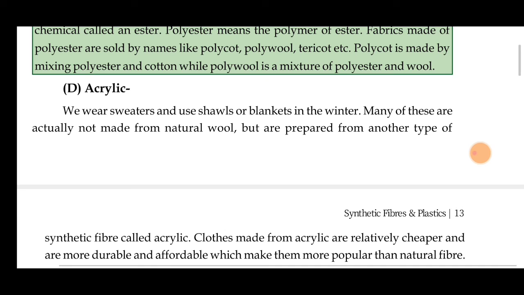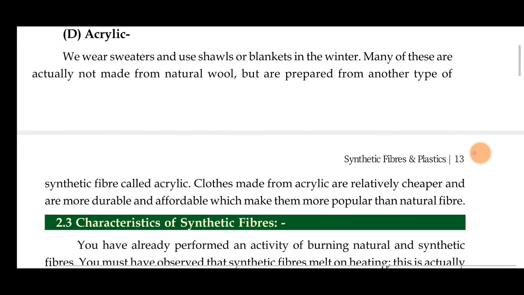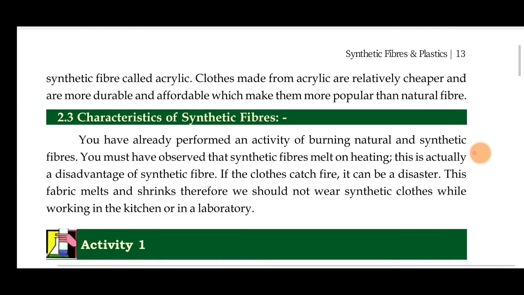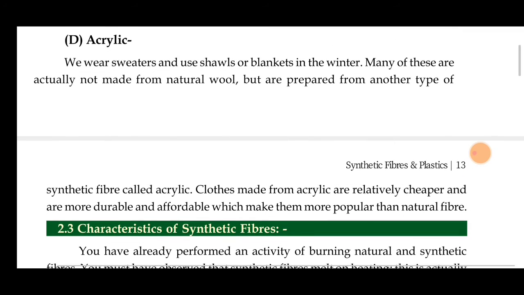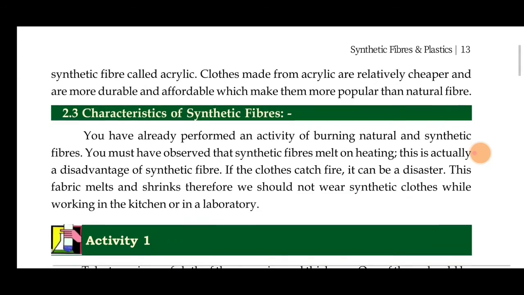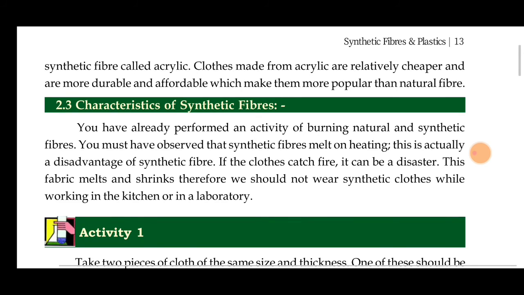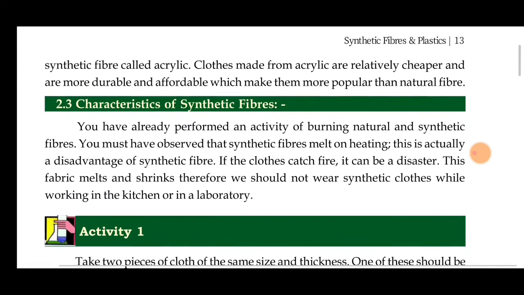And the next one is acrylic. This type of synthetic fiber is used to make sweaters, shawls, and blankets for the winter season. Many of these are actually not made from natural wool, but are prepared from another type of synthetic fiber called acrylic. We see a lot of big, colorful things, and we think they are made from wool, from animals maybe, but they are not. They are from acrylic. So what is acrylic?